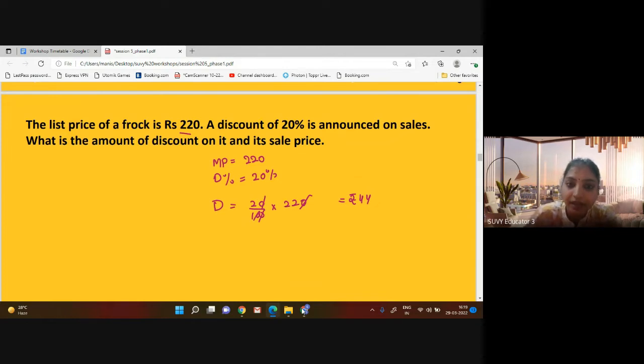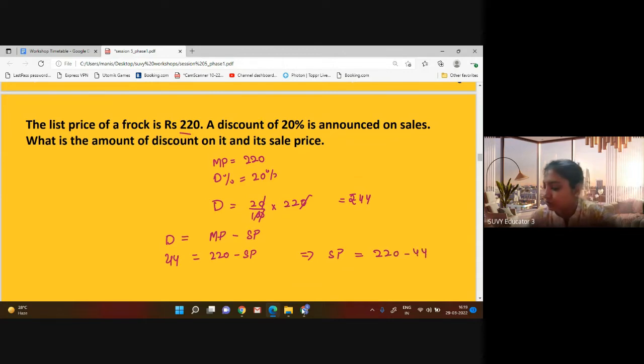Right. Then we have to calculate its sale price. So discount is equal to marked price minus sale price. So that means 44 is 220 minus sale price. So this implies sale price is equal to 220 minus 44. So 220 minus 44 is rupees 176. So the answer to this question is sale price is 176, discount is 44 and percentage is 20% when it is given that the marked price is 220 rupees.